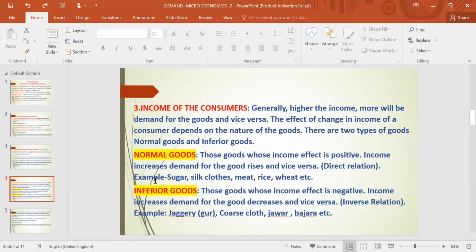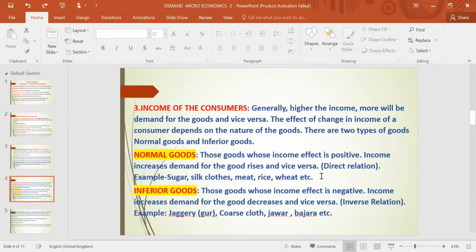Commodities are of different type. Some goods are called normal goods. These goods have positive income effect. Means when income increases, demand for normal good will increase, like sugar, cloth, milk, rice, wheat, which we consume. Normal goods are also known as superior good. But there is a category of good which is known as inferior good. Means people do not like to use it, but they are using because they cannot afford to buy the normal good or the superior good, because their income is not supporting them to consume or purchase normal good. Then they are purchasing inferior good.